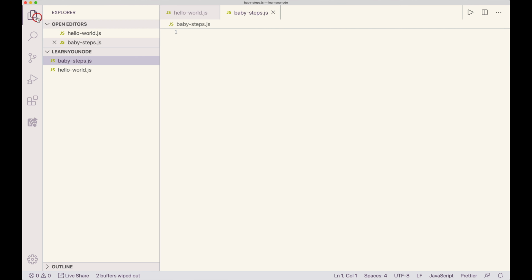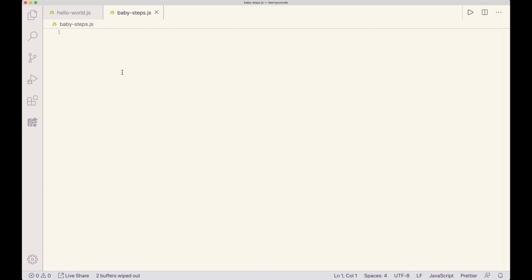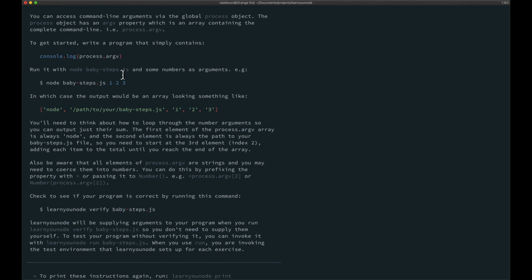If I want to look at it in the Explorer here, yeah, looks good. You can also create it by hitting the Explorer and then your new file here. It doesn't make any difference. I like to do stuff with the keyboard as much as possible because that keeps me a little more nimble, I think.